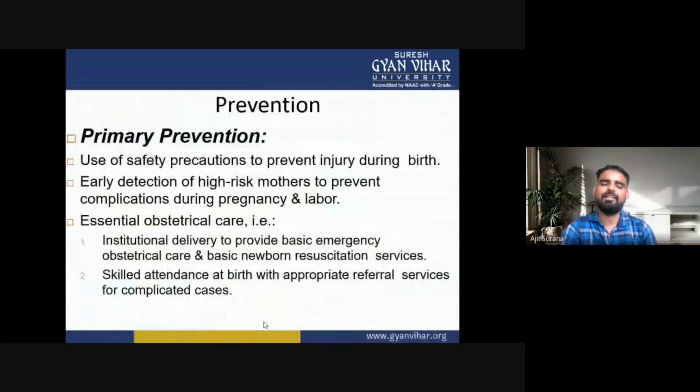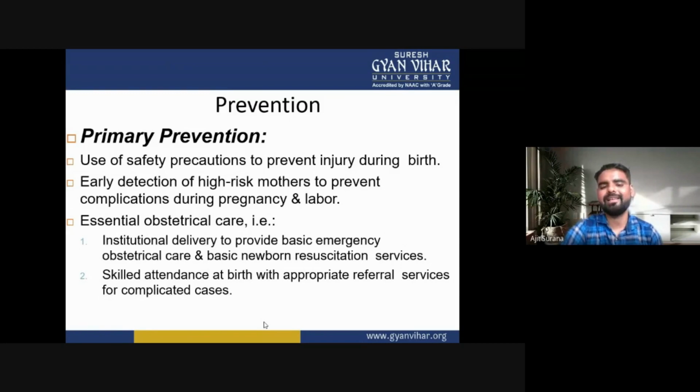Now the prevention. First is primary prevention. Use of safety precautions to prevent injury during birth. Early detection of high risk mothers to prevent complications during pregnancy and labor.